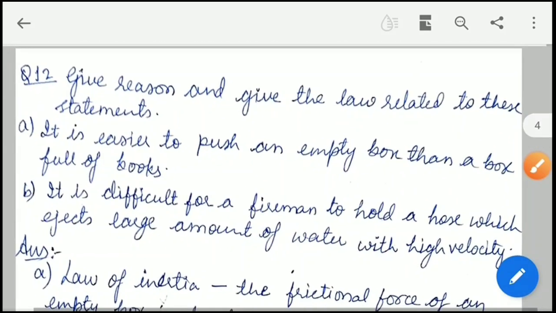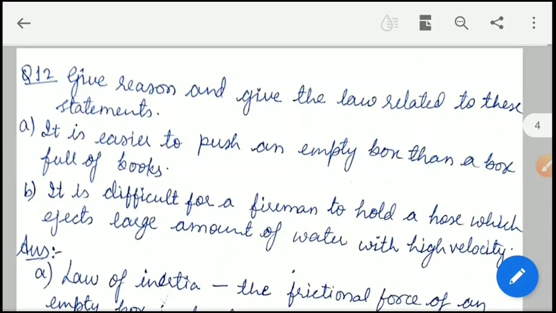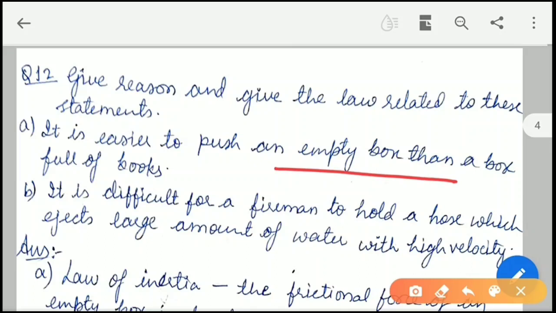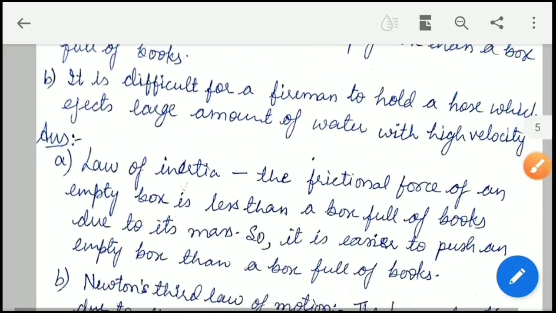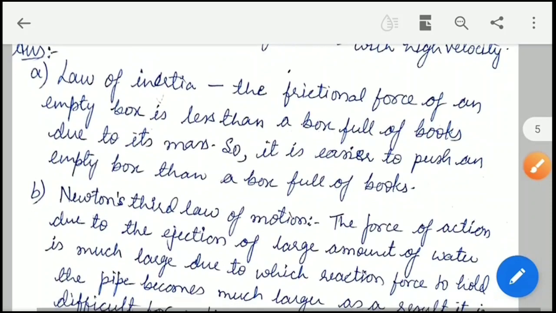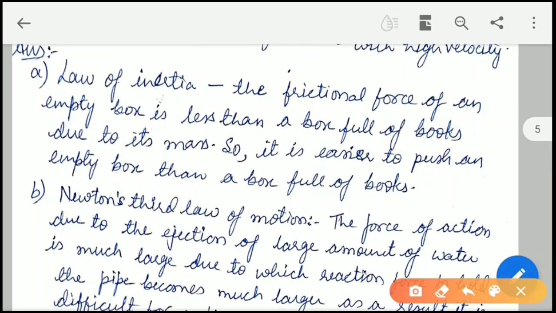Now next is, give reason and give the law related to these statements. It is easier to push an empty box than a box full of books, and it is difficult for a fireman to hold a hose which ejects large amount of water with a higher velocity. Let us see the first case. It is based on the law of inertia.